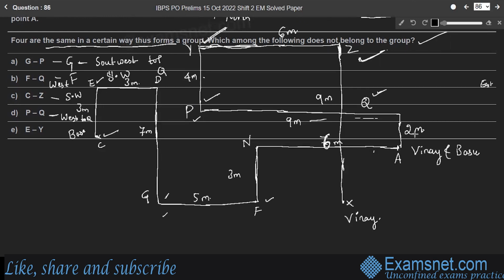So again, E is to the southwest of Y. So except the PQ pair, in the remaining pairs the first person is to the southwest direction of the second person. Therefore, option D does not belong to the group.